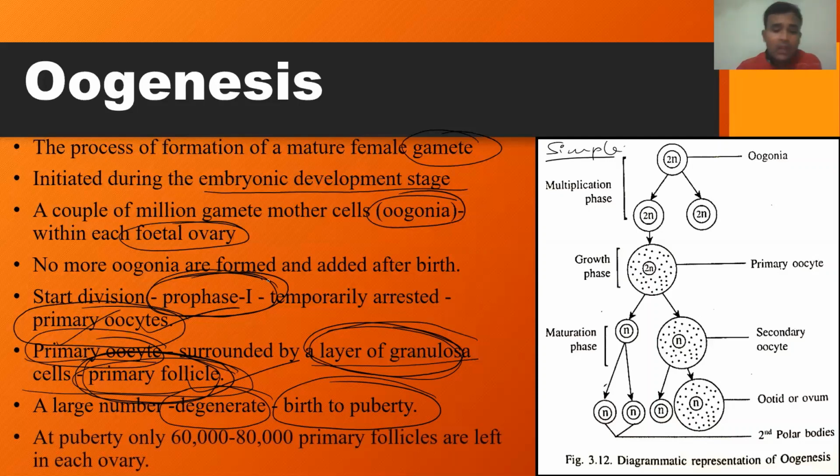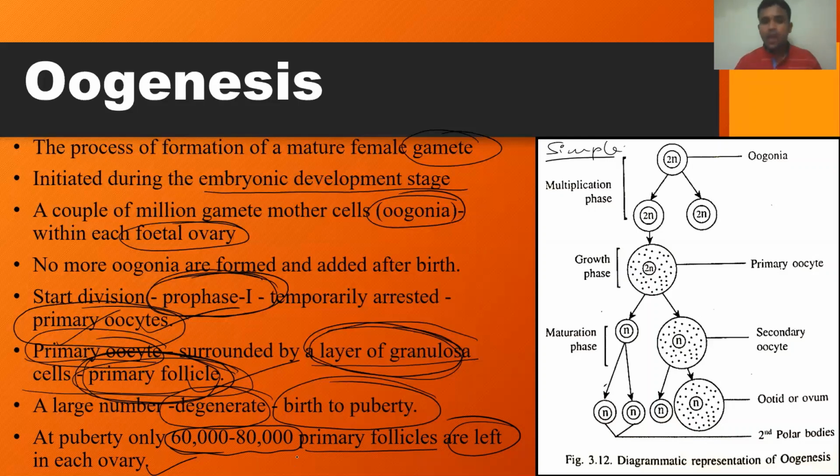So at puberty, only 60,000 to 80,000 primary follicles are left in each ovary.